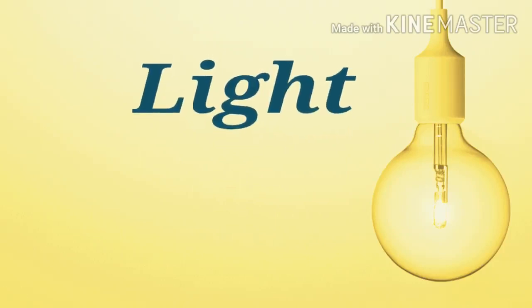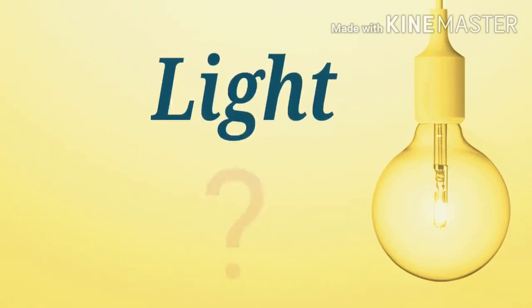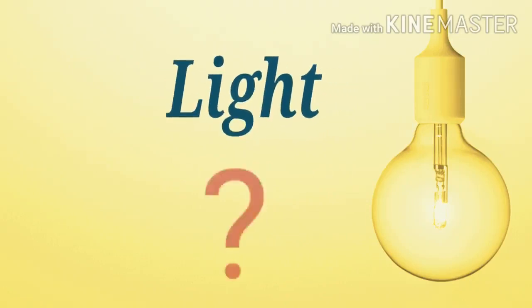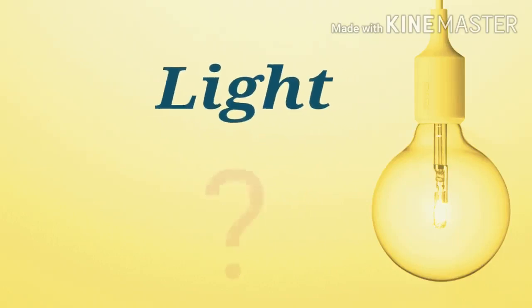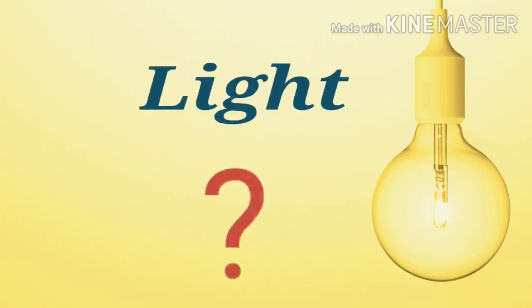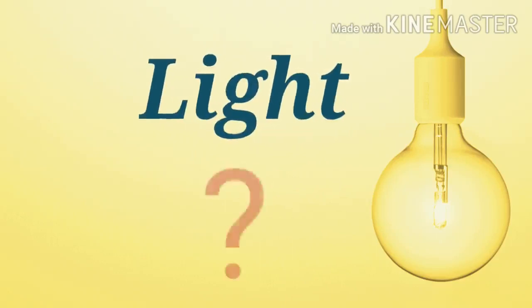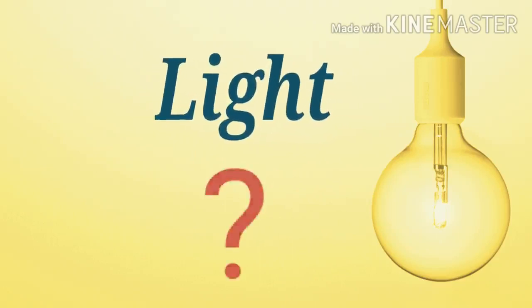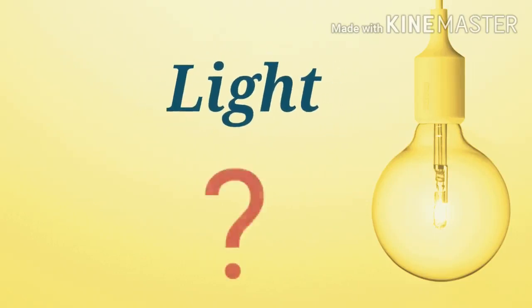First of all, we must know what is light. If you walk into a completely dark room, you will not be able to see anything as there is no light in the room. But if you light a candle, you will be able to see things around you.